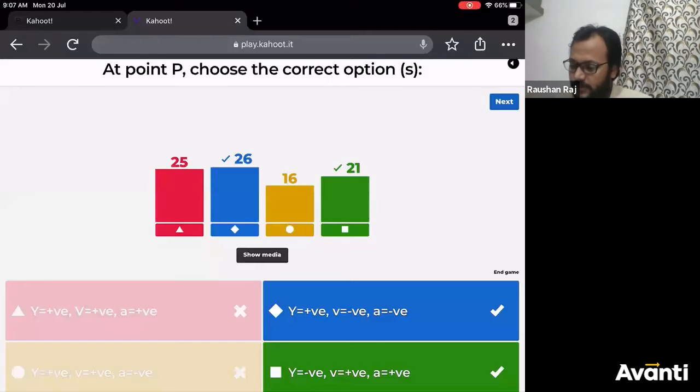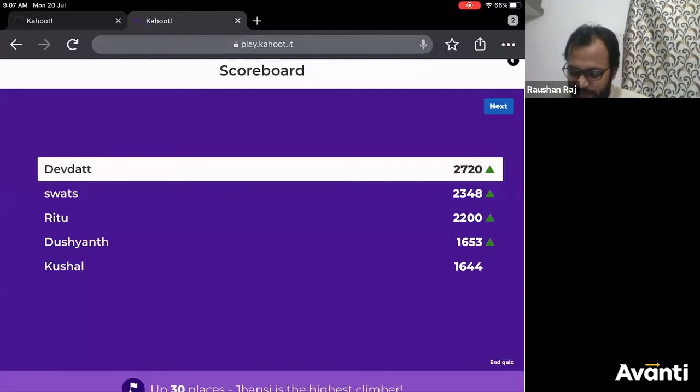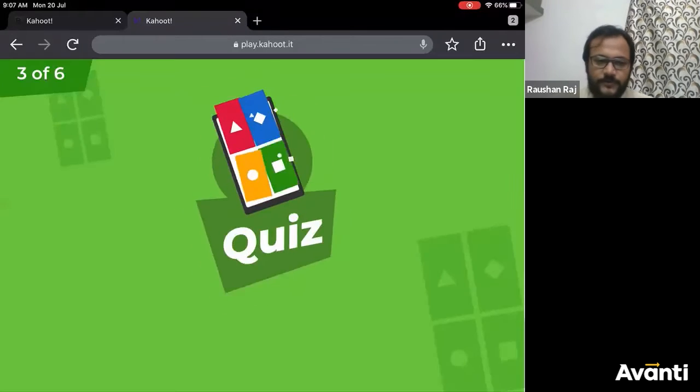All right, let us move on to the top 5 scorers. Okay, Devdutt पहला हो गया. Kushal has gone to 5th one. Devdutt is now the top scorer. Swats 2nd. Ritu 3rd. Dushyant 4th. All right. So these are the top 5 scorers. Let us move on to third question.